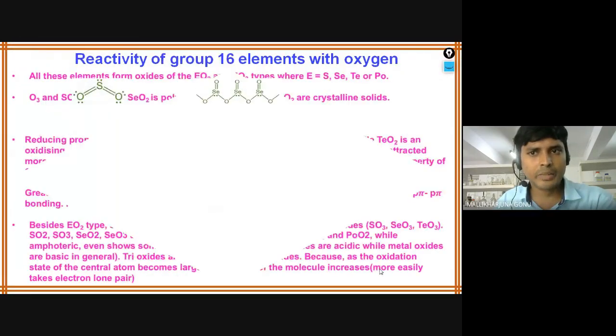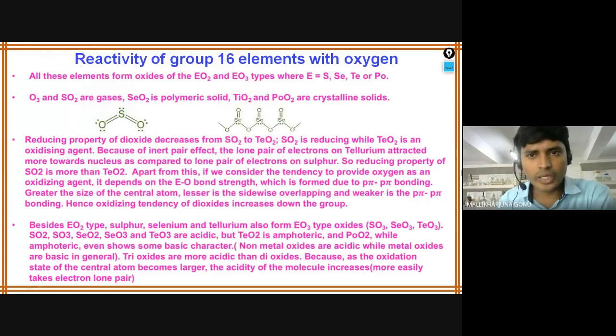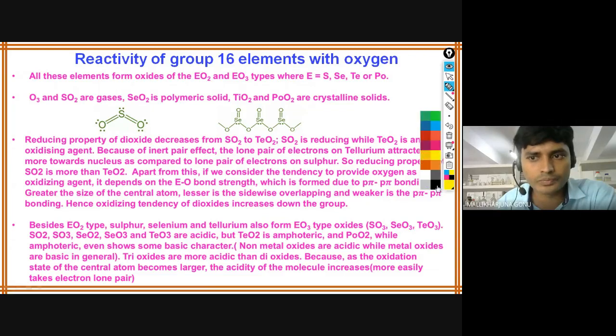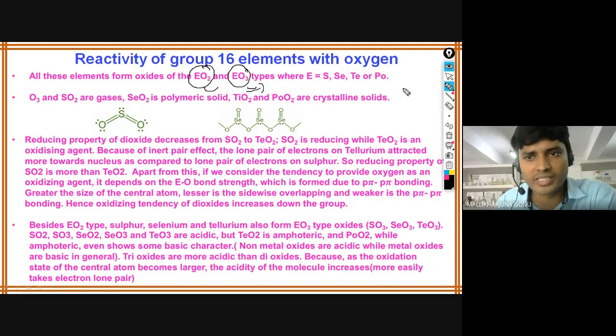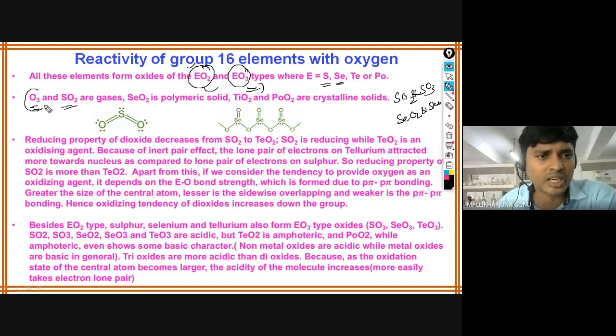Reactivity of group 16 elements with oxygen. Different elements have different types of oxides. The 16th group elements form EO2 and EO3 types. For example, sulfur can form SO2 and SO3, and selenium can form SeO2 and SeO3. And O3 stands for ozone.